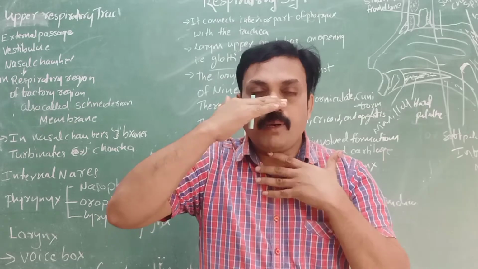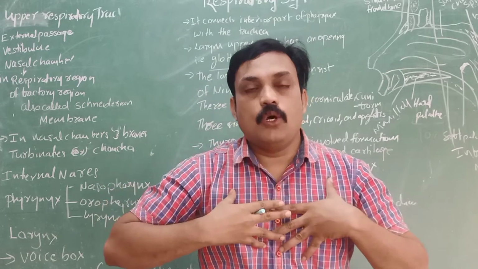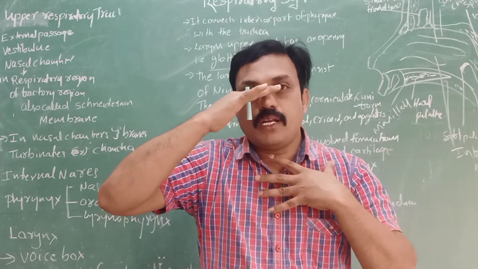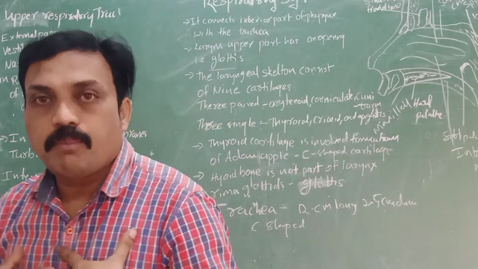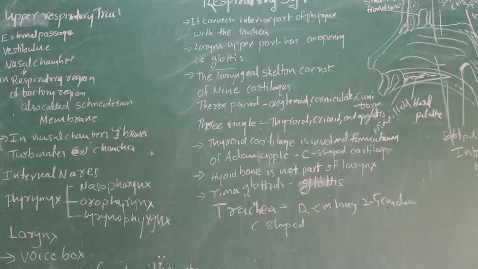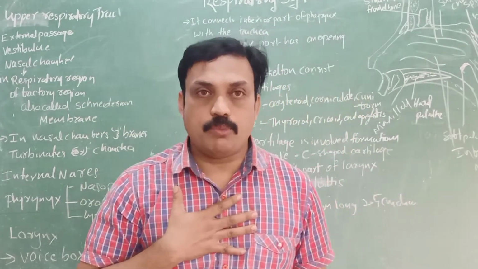In human beings, the respiratory system is divided into two parts: the upper respiratory tract and the lower respiratory tract. Upper respiratory tract means the parts in the upper region, and the other one is the lower respiratory parts.